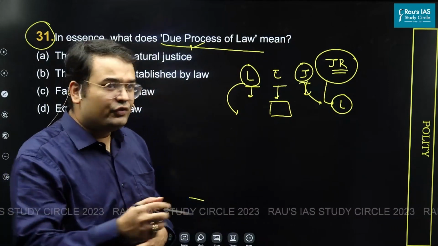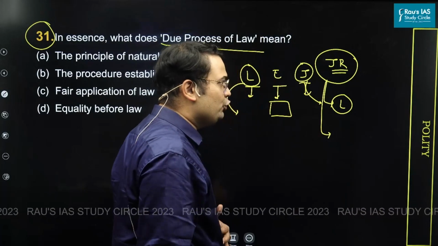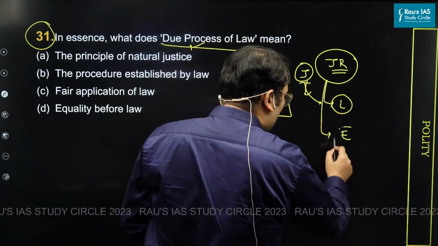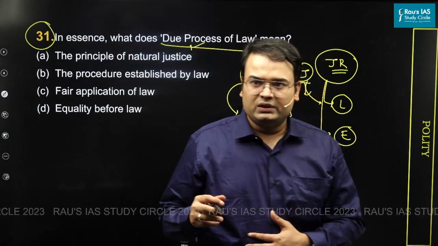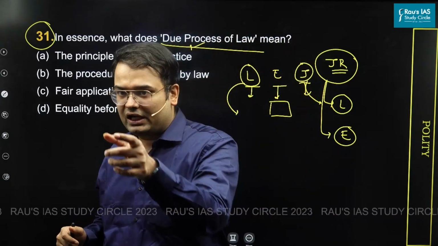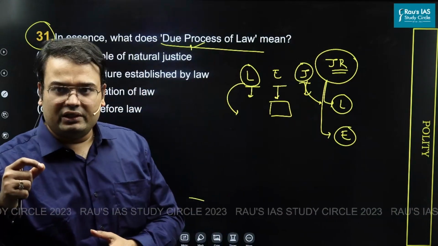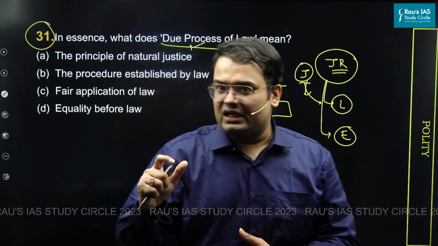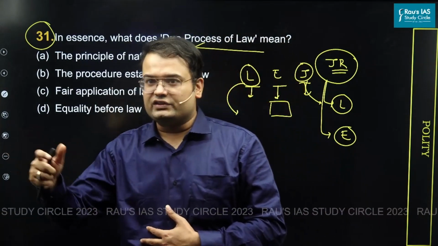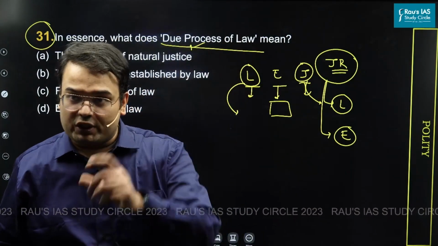Under judicial review, what else is judiciary doing? It is performing judicial review over executive. What exactly is the idea of performing judicial review over executive? Well, executive, any of your actions cannot be against the constitution. That is, in any of the actions of a police officer, an IAS officer, any of the executive orders passed by the council of ministers, you cannot do anything which is against the constitution.